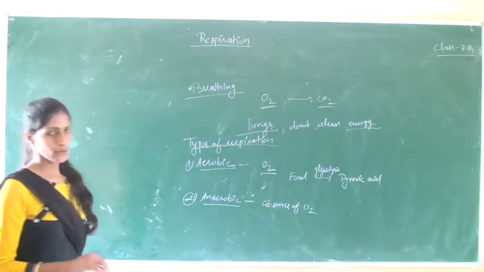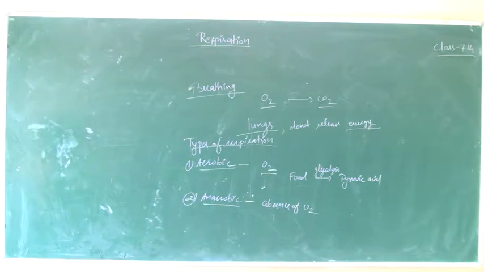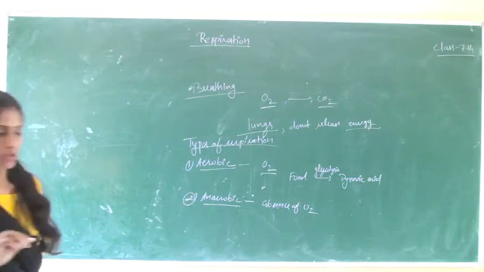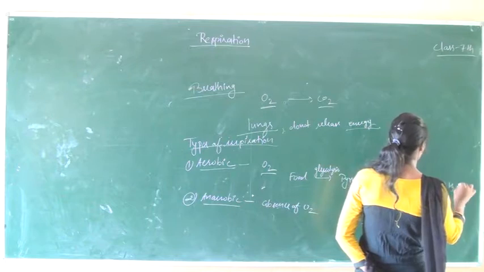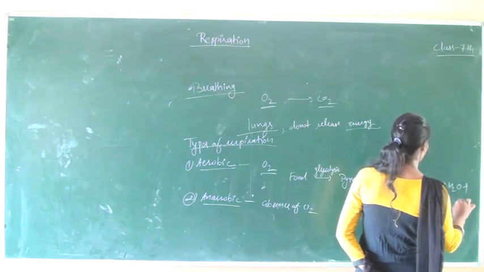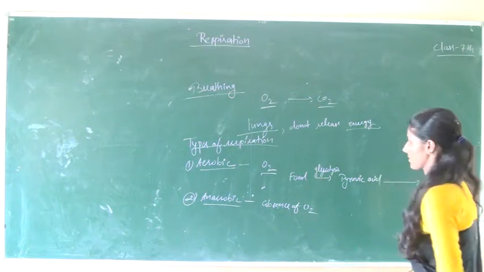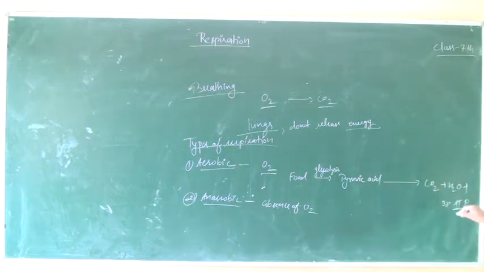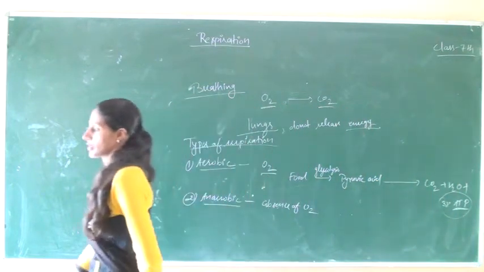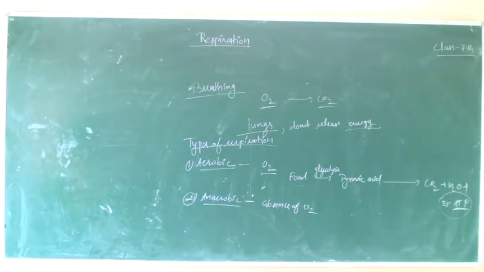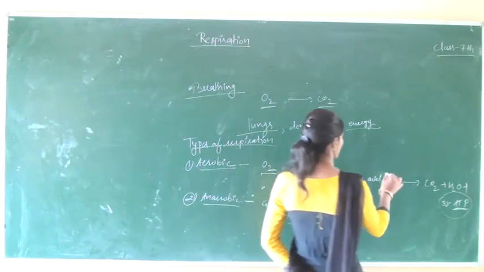Food is converted into pyruvic acid using the glycolysis process, and pyruvic acid is further converted into carbon dioxide, water and ATP molecules. In aerobic respiration, 38 ATP molecules are formed, and this process takes place in the presence of oxygen.